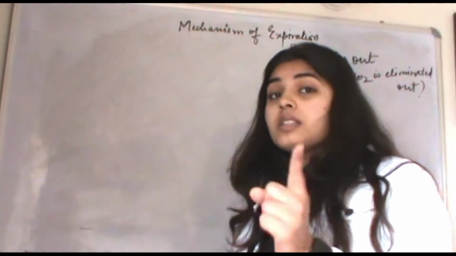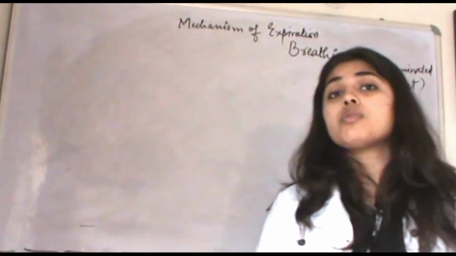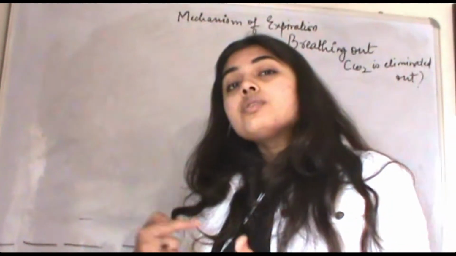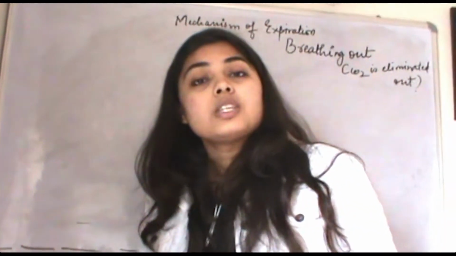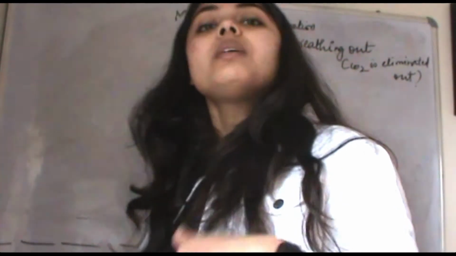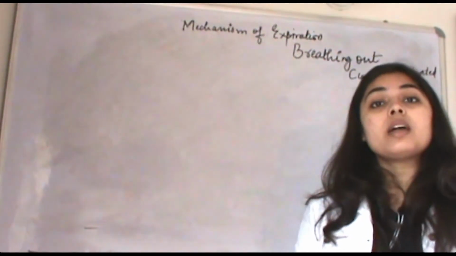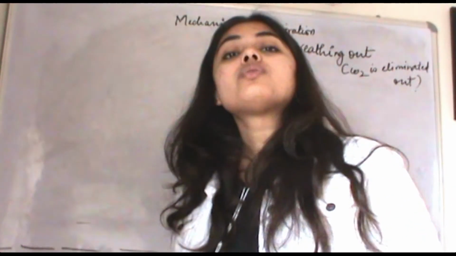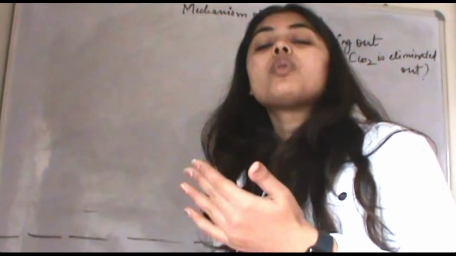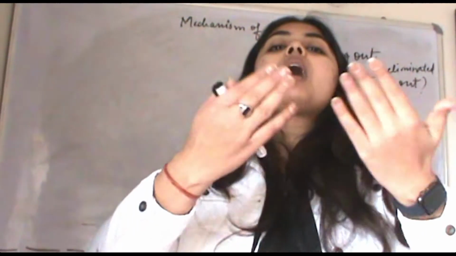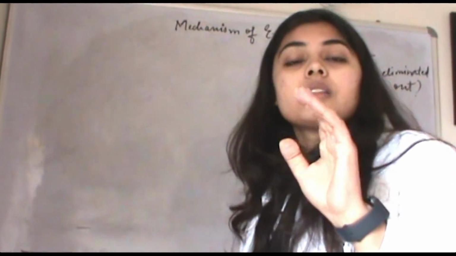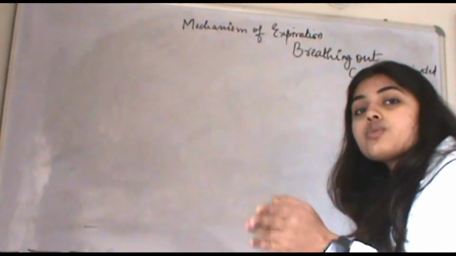The logic will remain the same, the gas will travel in the same direction from high concentration to low concentration, but now the concentration will increase in the body. The CO2 concentration inside your body will increase, so the pressure of CO2 inside your body will be more. Due to high pressure, due to high concentration, it will want to go outside. So that will be the movement of air from high pressure to low pressure, which we'll be talking about in this video.